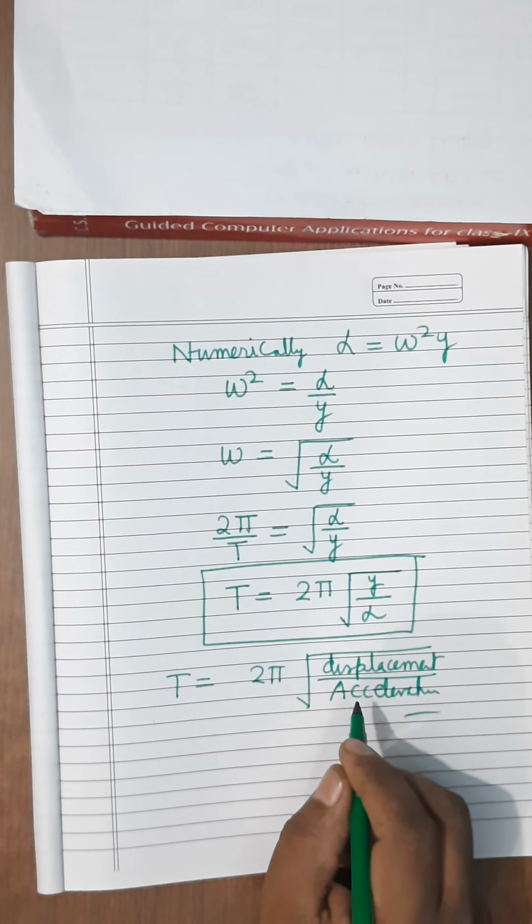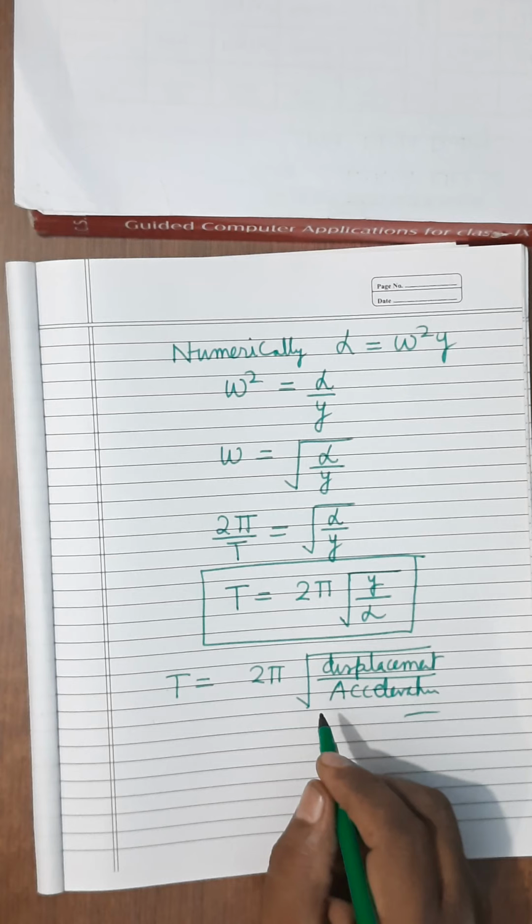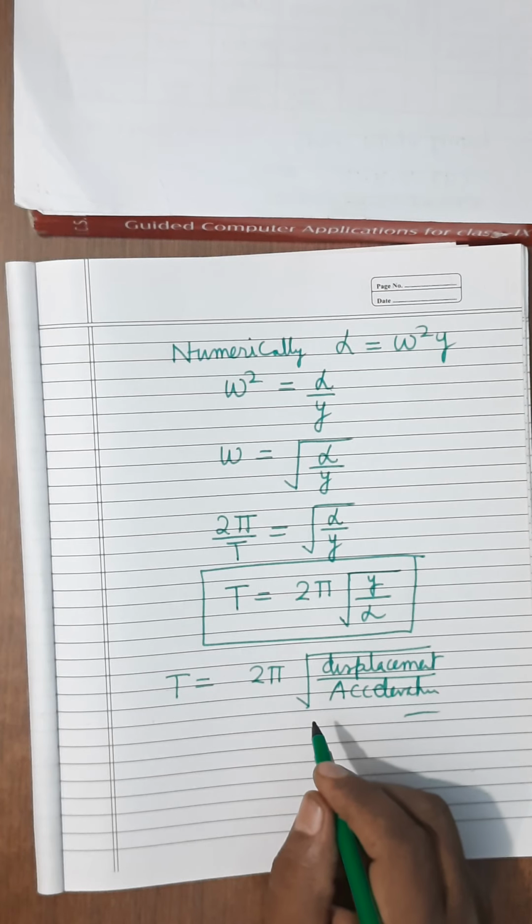So in this lecture we will do up to here only. In the next video we will do the total energy of a particle executing SHM, kinetic energy and potential energy.